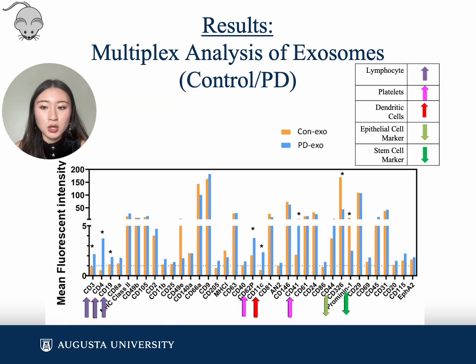Next, we can compare the exosomes from the control to the PD-infected animals. In this graph, orange is control exo and blue is PD exo. In the disease group, there were elevated levels of lymphocyte markers, dendritic cells, and platelets. This correlates with the important roles of T cells, B cells, dendritic cells, and platelets in periodontal disease. There was also a notable decrease in exosome expression of the epithelial cell marker CD326 and the stem cell marker Prominin-1, which is known to have a role in periodontal regeneration. This suggests a role of these cells to be associated with the pathological progression of periodontal disease.